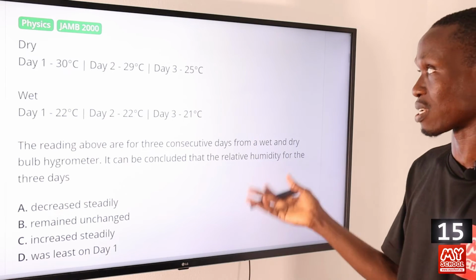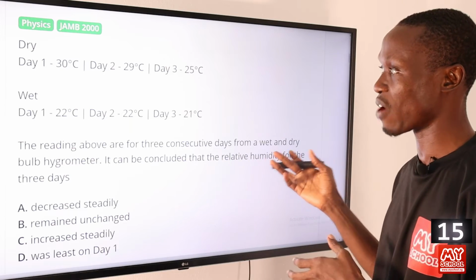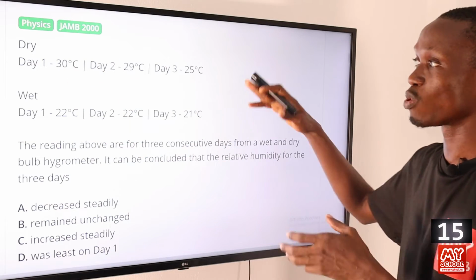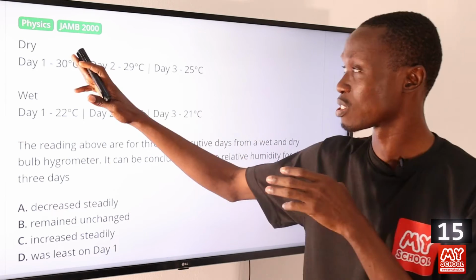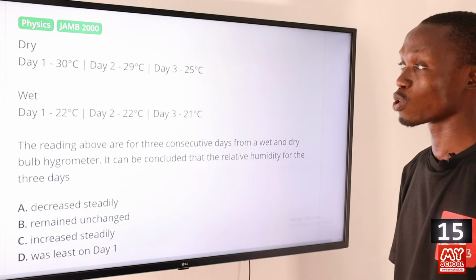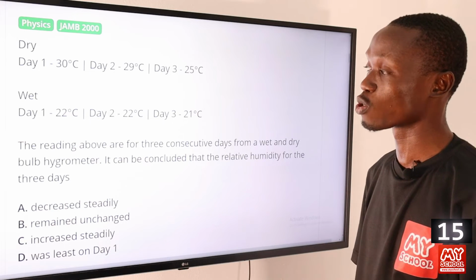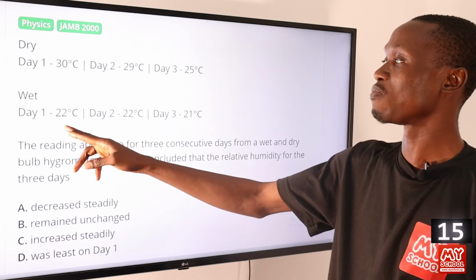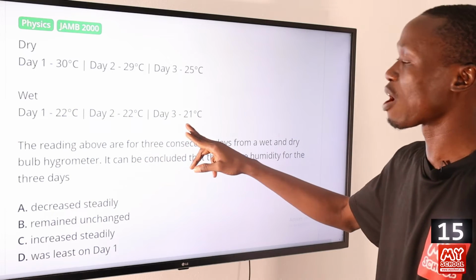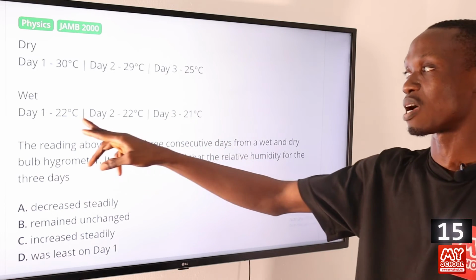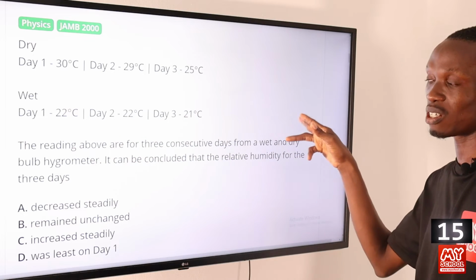Basically, to answer this question, it will be vital for us to know the difference between the temperature for the dry bulb and the wet bulb. So this is 30 degrees Celsius minus 22 degrees Celsius, and that will be equal to 8 degrees Celsius. Then you'll have 7 degrees Celsius, and then 4 degrees Celsius. So you can see that the temperature difference is actually decreasing each day.